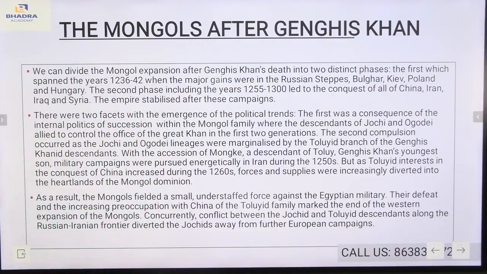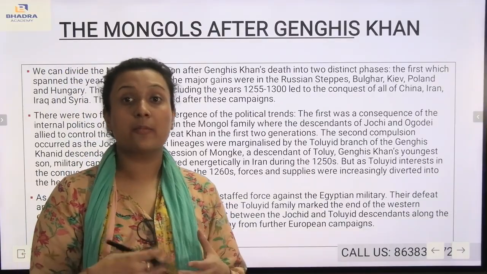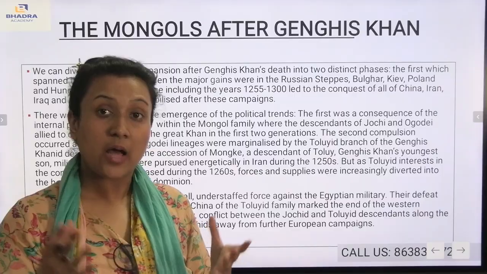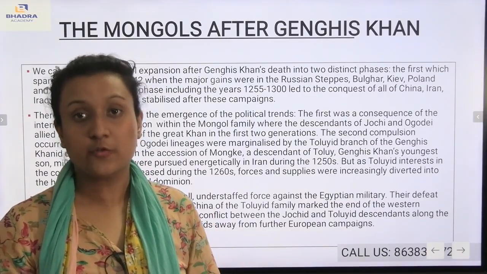But afterwards, what happened? There were two facets with the emergence of a political threat. The first was the consequence of internal politics of succession within the Mongol family, where the descendants of Joshi and Ogode allied to control the office of the Great Khan in the first two generations. Now we will be understanding the Ulus system, which is very important: how the empire was divided among the four sons of Genghis Khan.